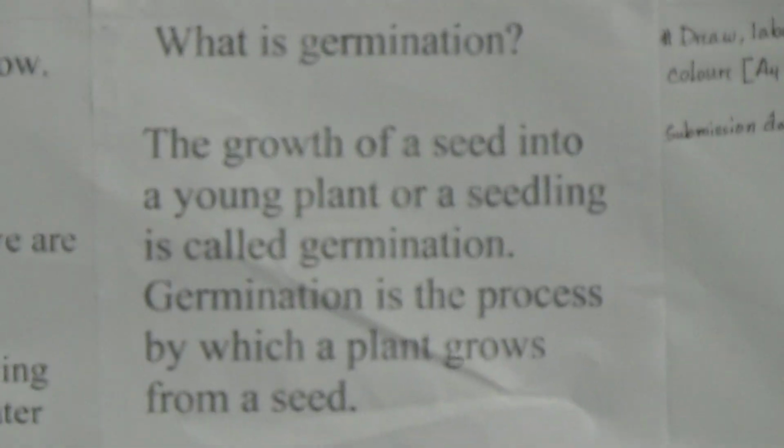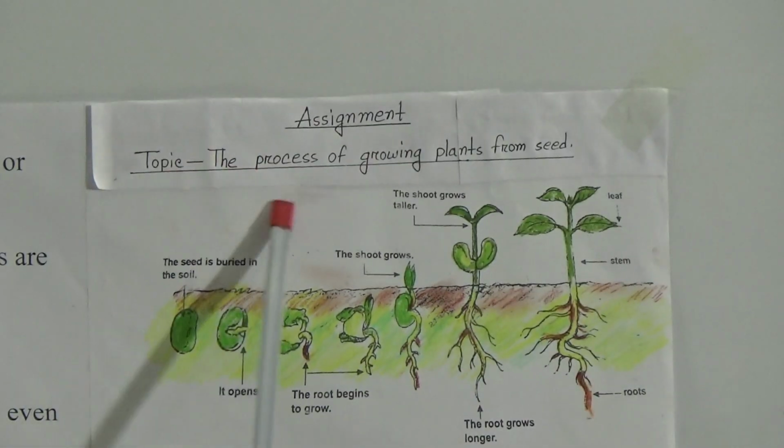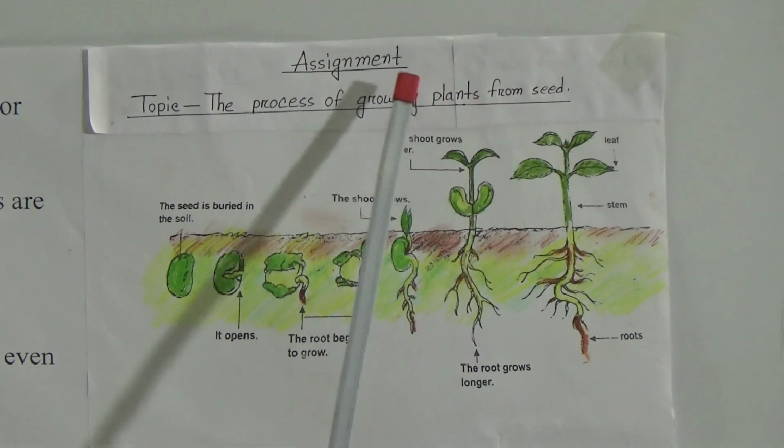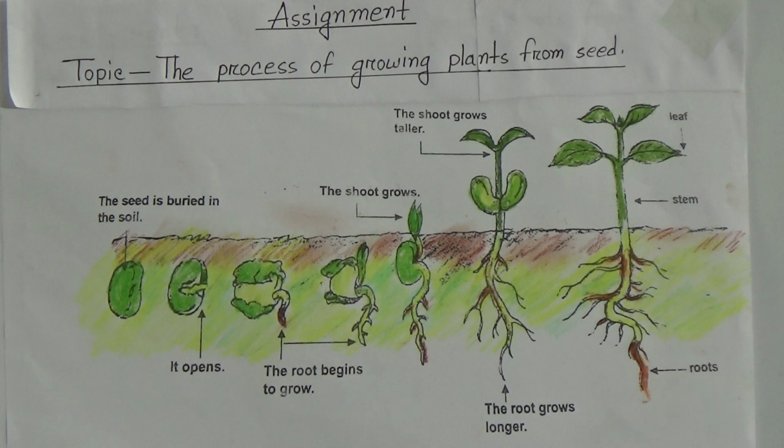Now dear student, we will discuss about our assignment. Our today's assignment is, here is the topic, the process of growing plants from seeds. And you have to draw this picture on A4 size offset paper.